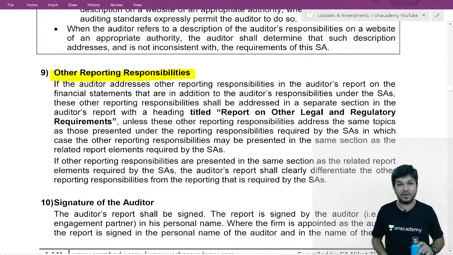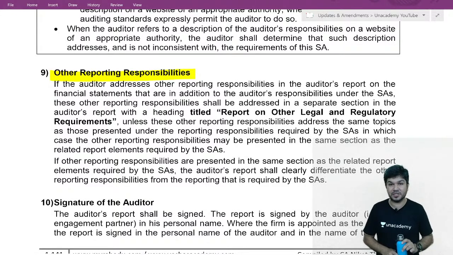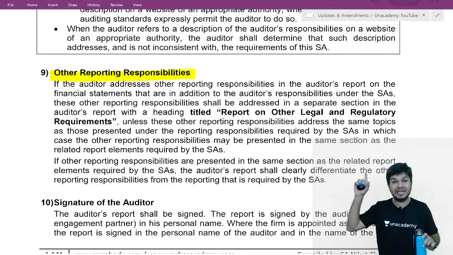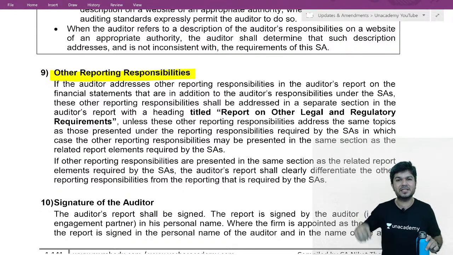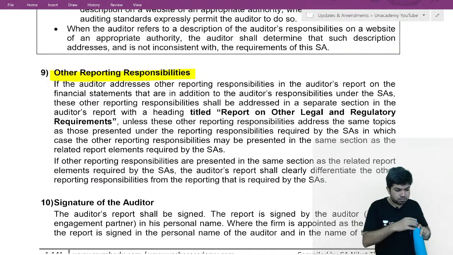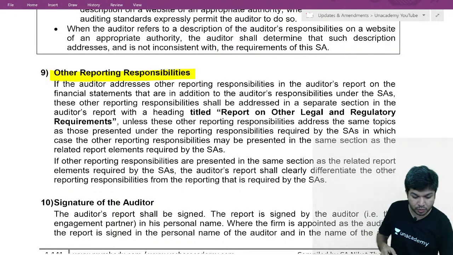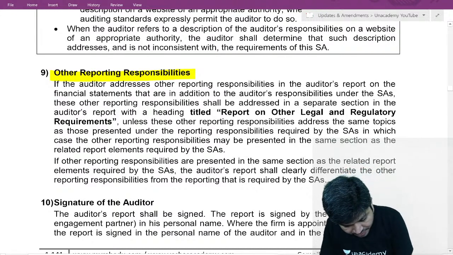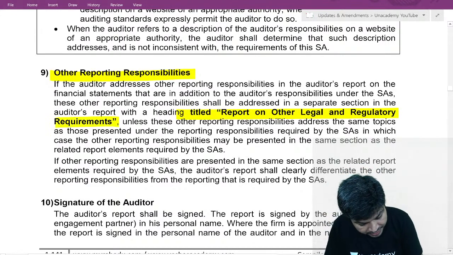Companies Act Section 143 Subsection 3, we are required to report on 10 matters. If CARO is applicable, we are required to report on the 21 clauses of CARO. CARO 2020 has 21 clauses. CARO 2016 has 16 clauses. So that will come over here. Other reporting responsibilities, so its heading will be Report on Other Legal and Regulatory Requirements.